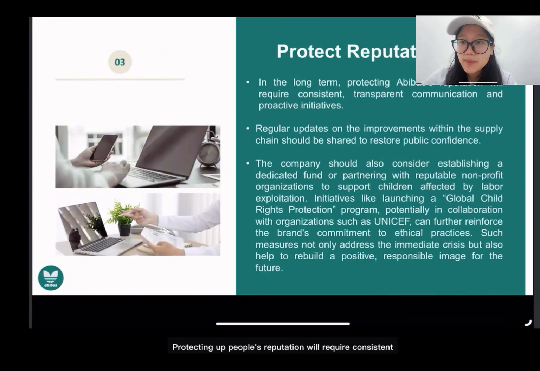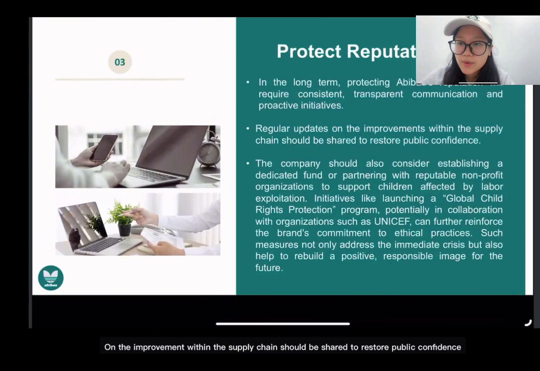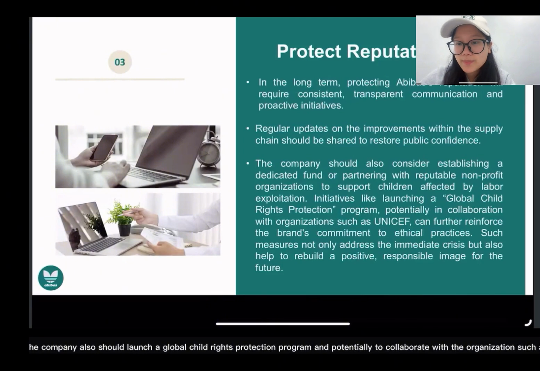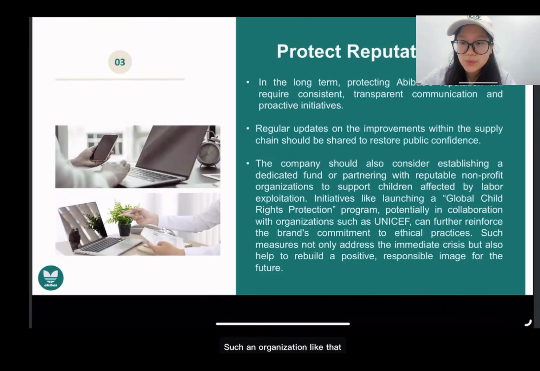In the long term, protecting Abibas' reputation will require consistent, transparent communication and proactive activities. Regular updates on the improvements within the supply chain should be shared to restore public confidence. And the company should also launch a global child rights protection program and potentially collaborate with organizations such as UNICEF. It will not only address the immediate crisis, but also help to rebuild a positive, responsible image for the future.